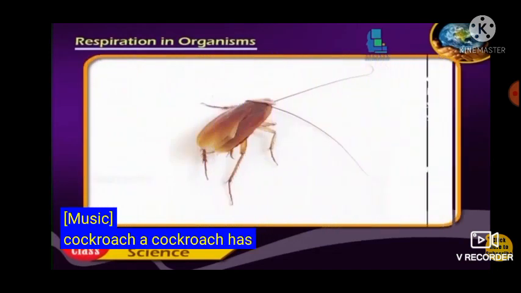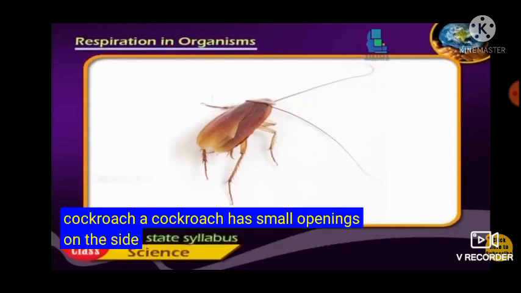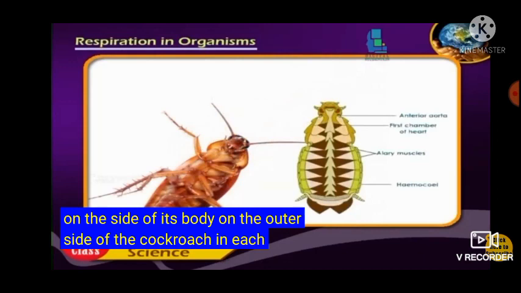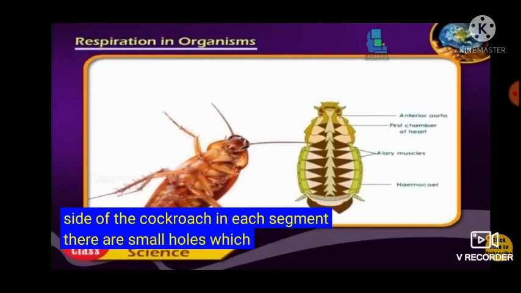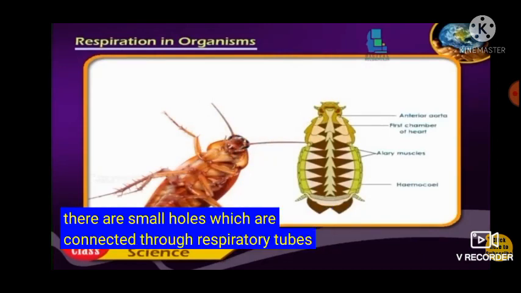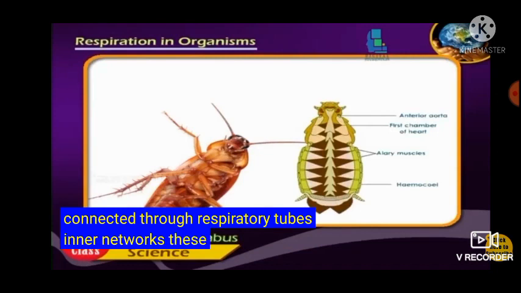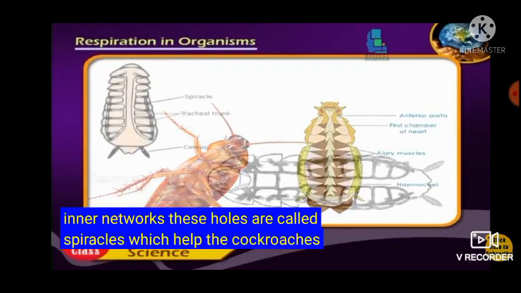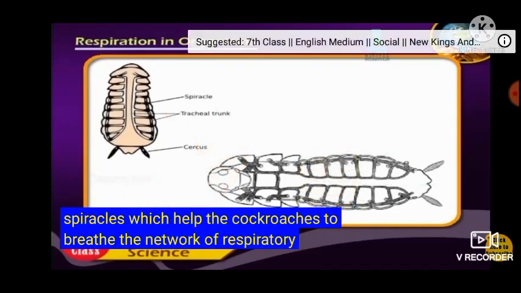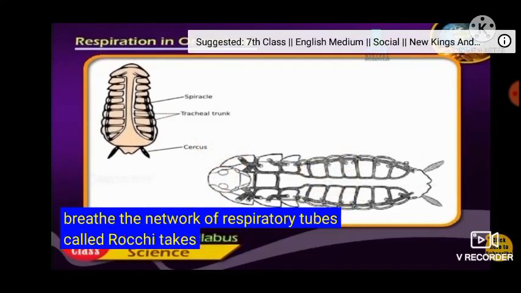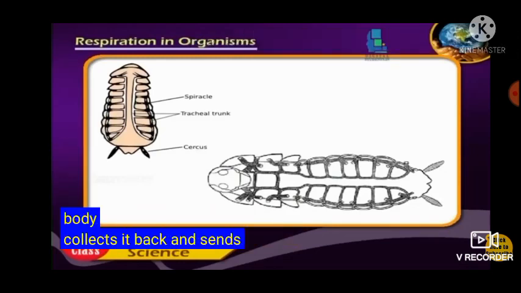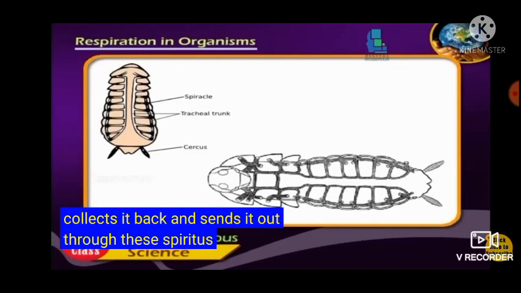Cockroach. A cockroach has small openings on the side of its body. On the outer side of the cockroach, in each segment, there are small holes which are connected through respiratory tubes in a network. These holes are called spiracles, which help the cockroach to breathe. The network of respiratory tubes called tracheae takes air from these spiracles, circulates it throughout the body, collects it back and sends it out through these spiracles.